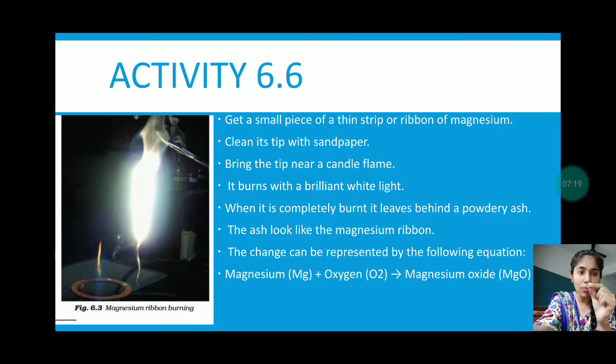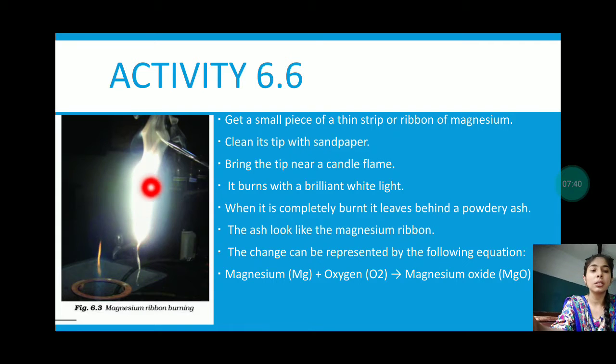We will bring that flame to the side. But then what will happen? It will burn with a brilliant white light. You can see that a white light has been formed. It is due to the burning of the magnesium ribbon. Children, when it completely burns, it leaves behind a powdery ash.